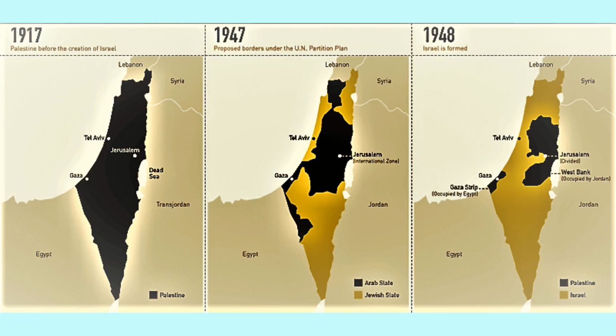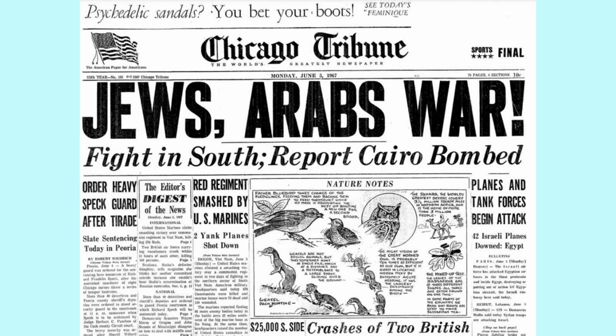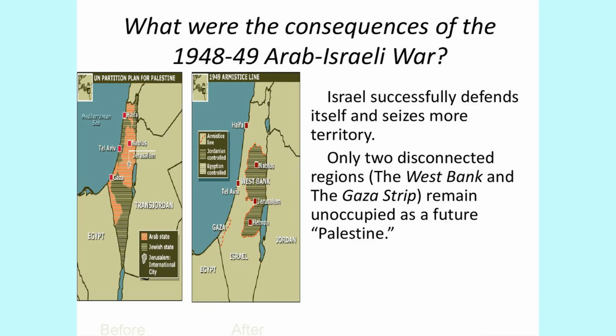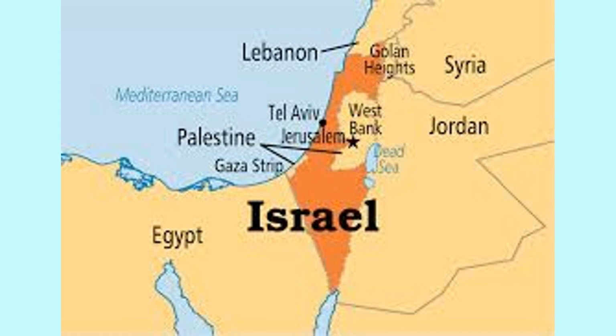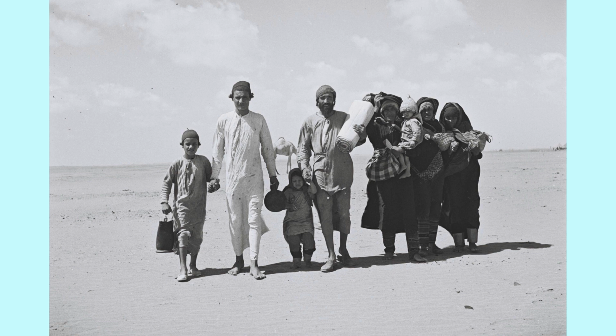Seeing the pain and migration of Muslims, a large amount of anger engulfed neighboring Muslim countries. Jordan and Egypt went to war with Israel. Jordan seized control over one part, which is now called the West Bank. Egypt also gained some land, which was called Gaza, and the rest was in the control of Israel. So what used to be Palestine was no more. There was Gaza, there was the West Bank, and there was Israel. During all this, those who suffered most were the people living in those areas. Thousands fled their houses and migrated to other countries.